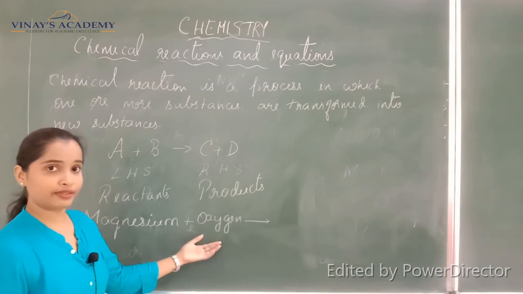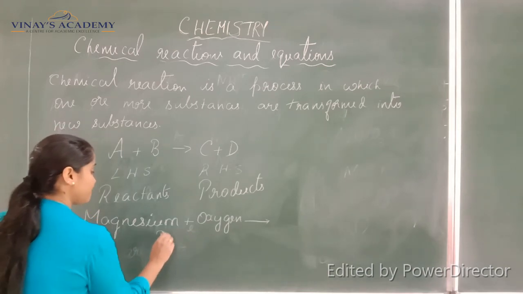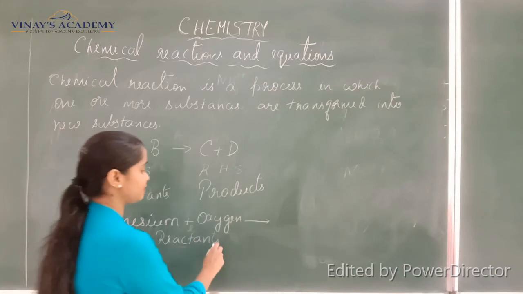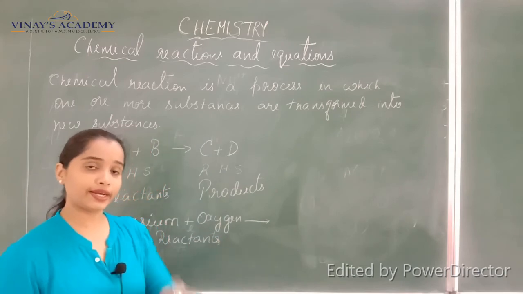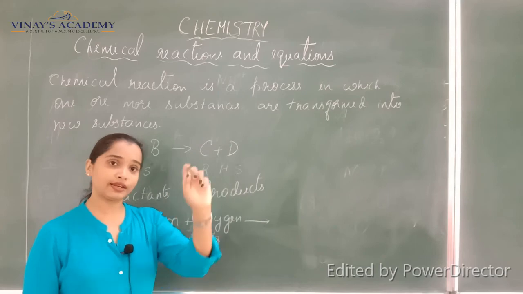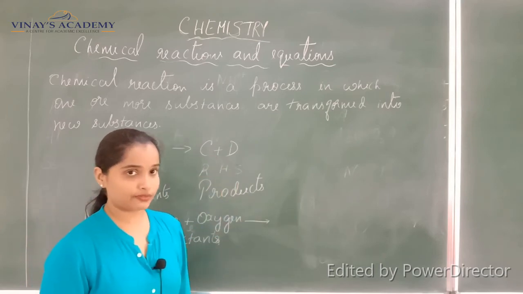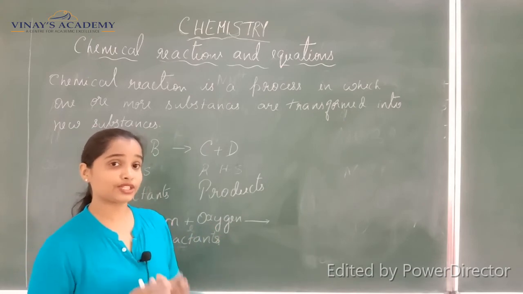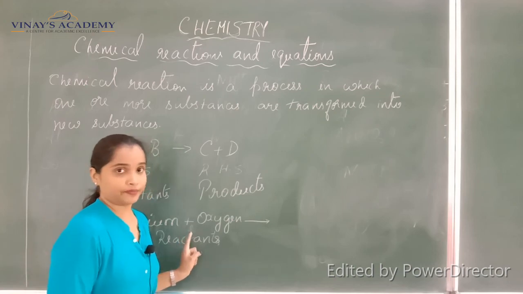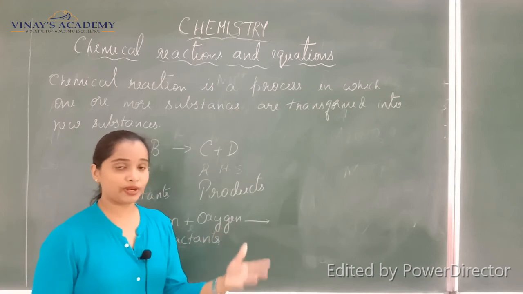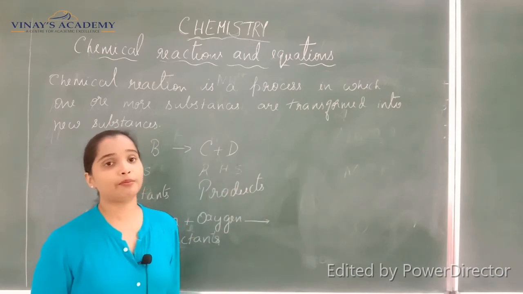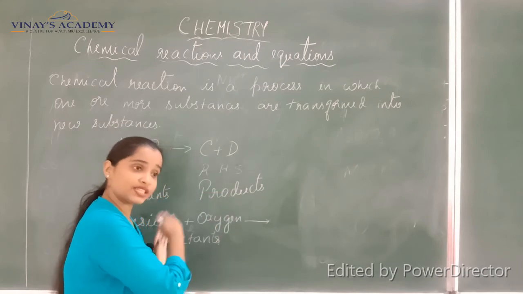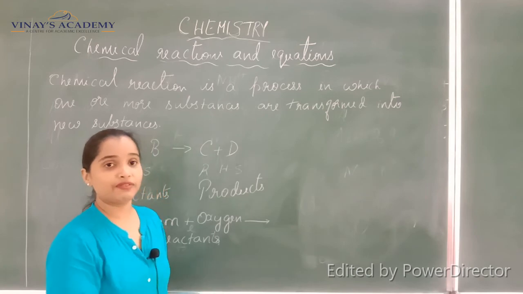What I wrote here are the reactants, right? Magnesium reacting with oxygen. Sometimes there will be two reactants, sometimes only one reactant, and one reactant can form two or more products finally. Here I have two reactants, but when writing a number of reactants, they should always be separated with a plus mark. Whether two reactants or three, whatever you write should be separated by a plus mark, because this is being reacted with this, or this is being added to this. That is why we write a plus mark.